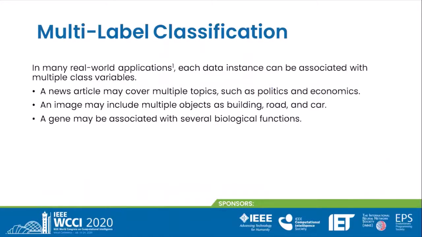In many real-world applications, each data instance can be associated with multiple class variables. For example, a news article may cover multiple topics such as politics and economics. An image may include multiple objects such as building, road and car. A gene may be associated with several biological functions. In all of these examples, an input instance can belong to multiple output classes or labels, and this is called the multi-label classification problem.